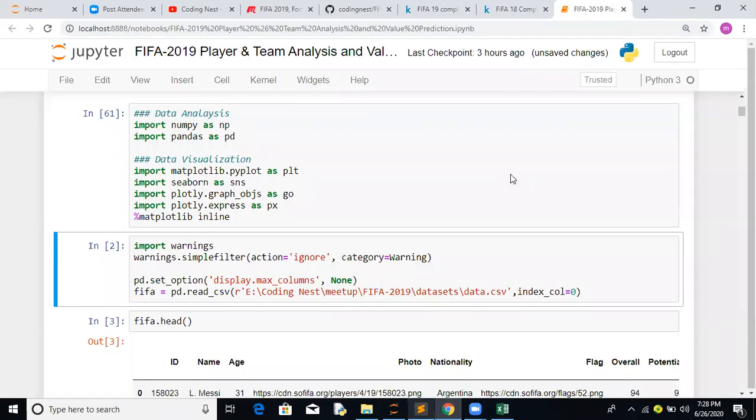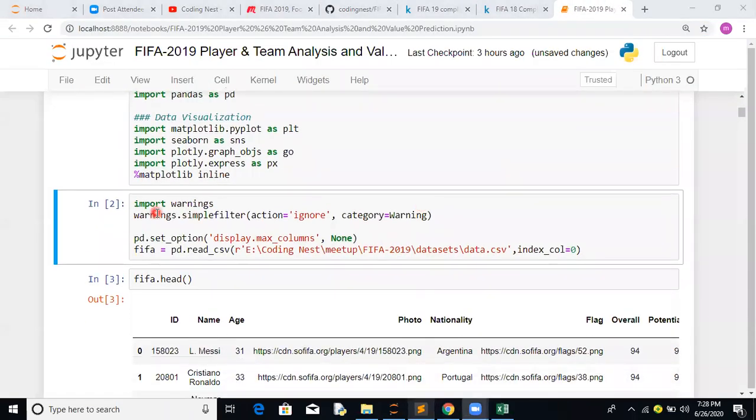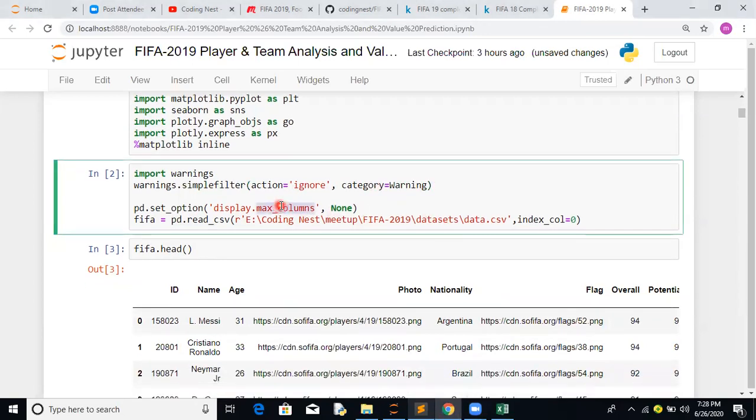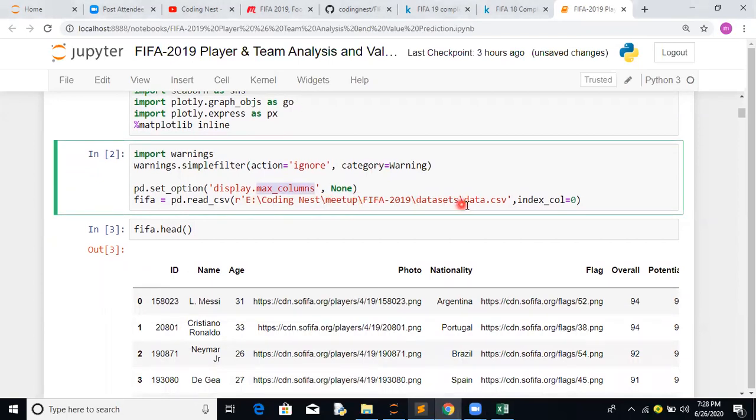Let's make a start. Import warnings, then warnings.simplefilter, just for ignoring the pandas warnings. This is also to see all the features of the pandas data frame. And this is how we are reading data.csv, which we downloaded from the FIFA 19 project.